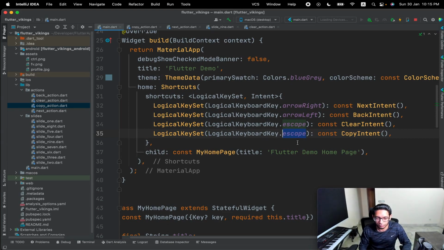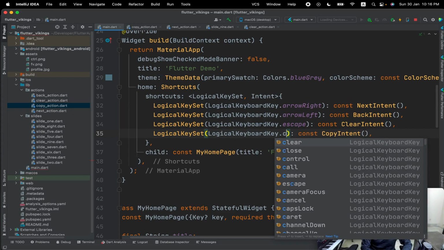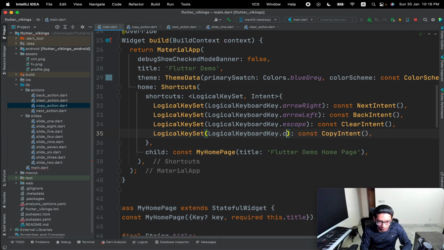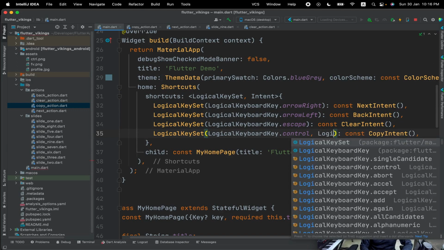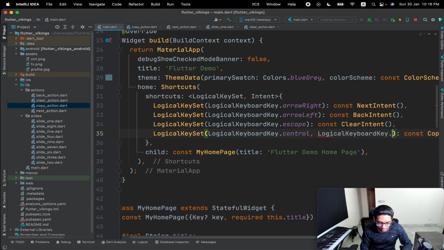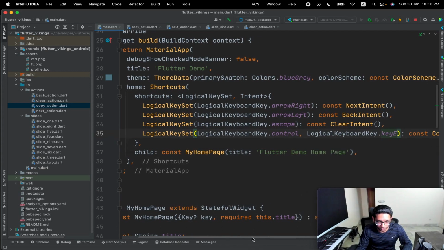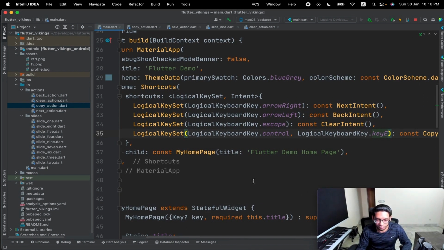So suppose for the sake of argument, I want to have control key, and I want to have logical keys keyboard key dot e. This is just for the argument that we usually have control C for copy, but for the sake of showing you guys that we can do it as much as we want, like the whole keyboard is there with us and we can program any keys to do anything in our application.